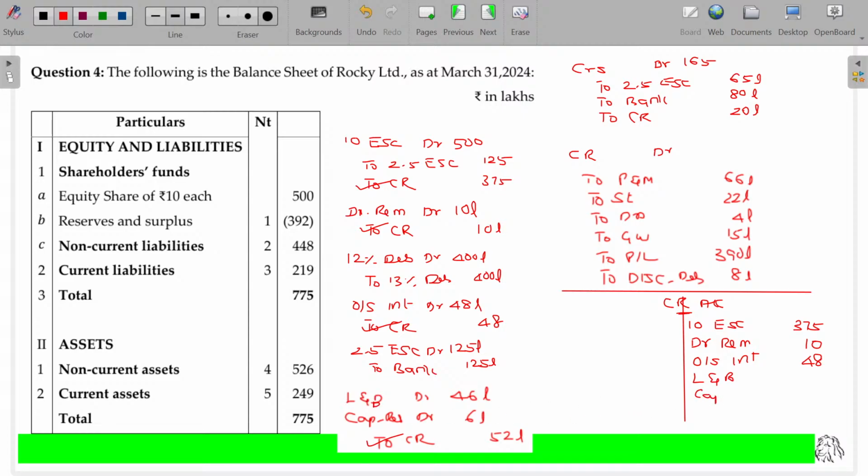And capital reserve: if we have surplus in capital reduction, transfer it to the capital reserve. Already we have capital reserve, use it. So I am using it now, which is 46 and 6 lakhs.